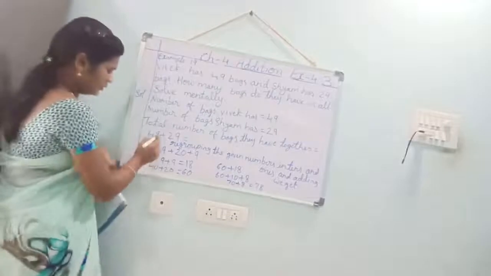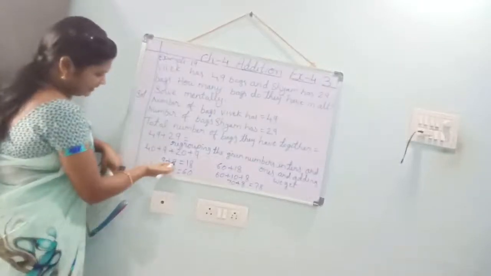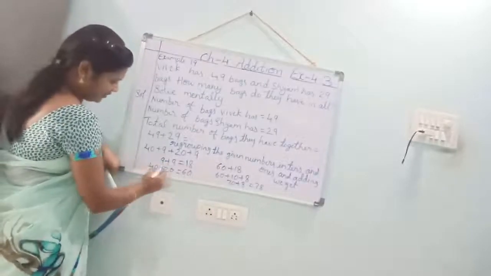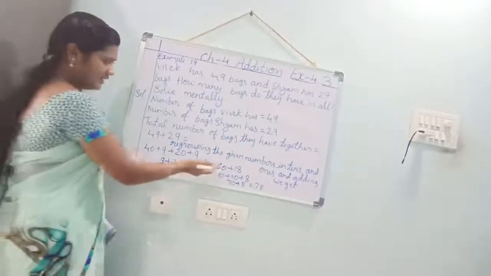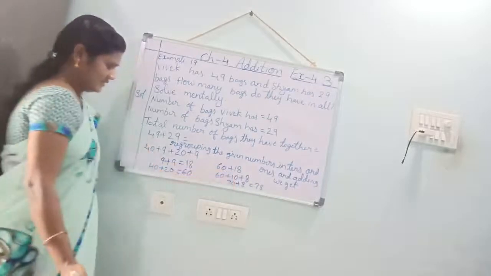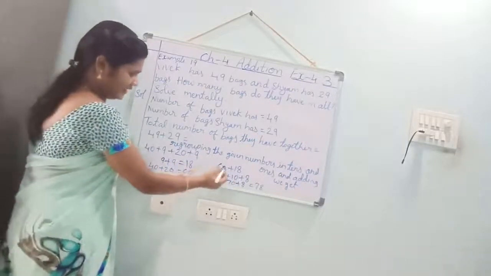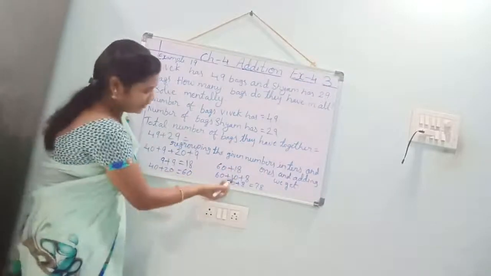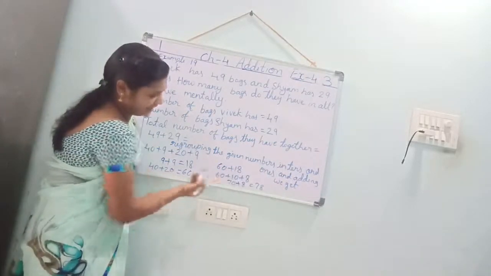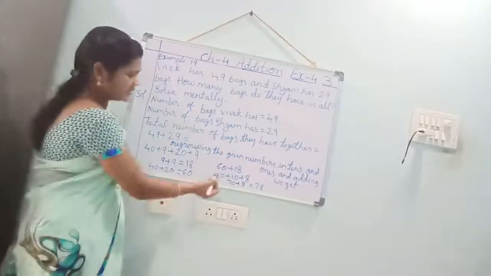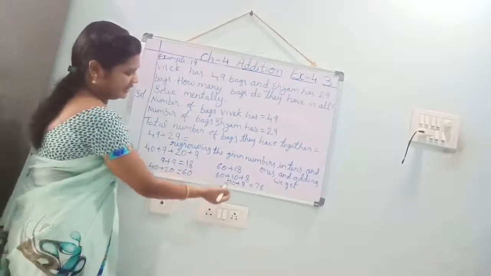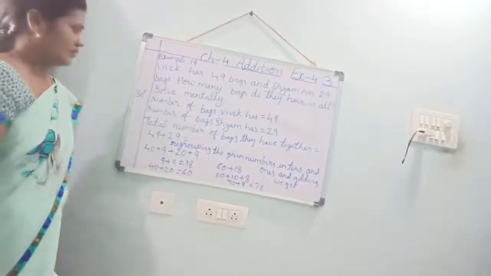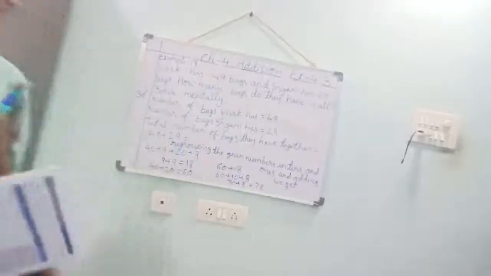Understood? What you have to do, you should regroup the tens. See, this is ones, this is tens. If we add this, we will get like this. This 60 plus 18. Again what you have to do, should regroup 18. If we regroup 18, what will come? 10 plus 8 will come. Yes. Now 60 plus 10, 70. 70 plus 8, 78. Understood, children? Copy in the classwork.